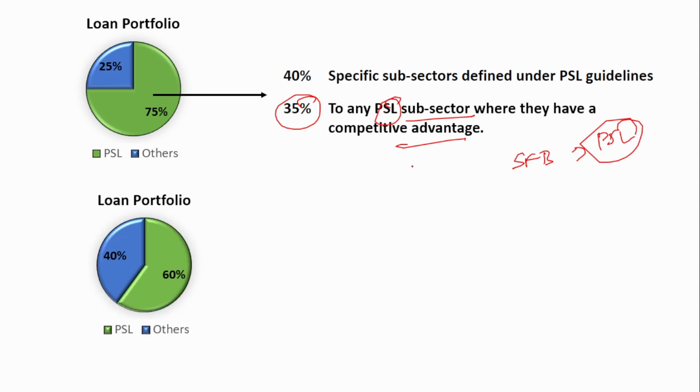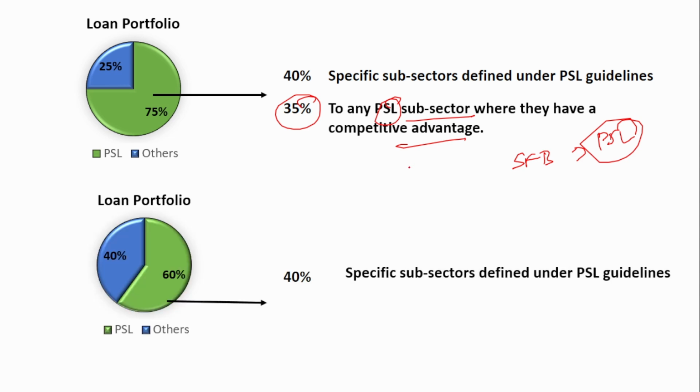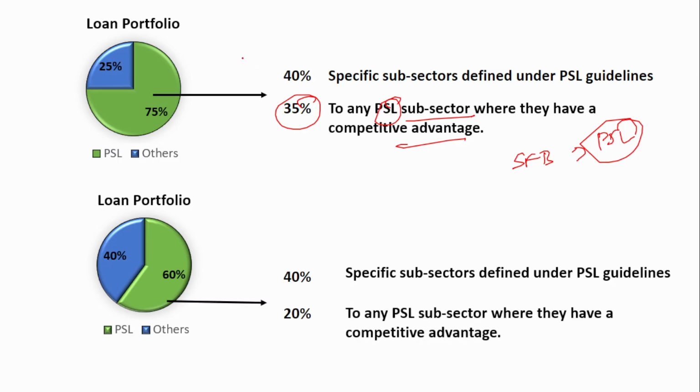Okay. Now this 75% has been reduced to 60%. So 40% remains the same. They have to fulfill the sub-targets. The remaining 20%, so this 35% has now been reduced to 20%. This remaining 20% they can give as loans to any PSL subsector. Okay, this is what has been done. 75% reduced to 60%. The overall 40% should still be maintained. The reduction here is from the 35% to the 20%. Remember this, it is very, very important.